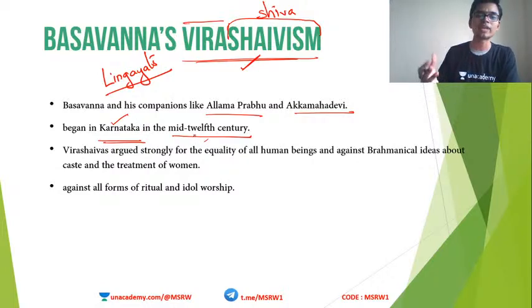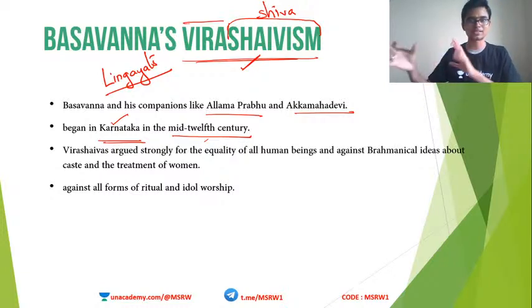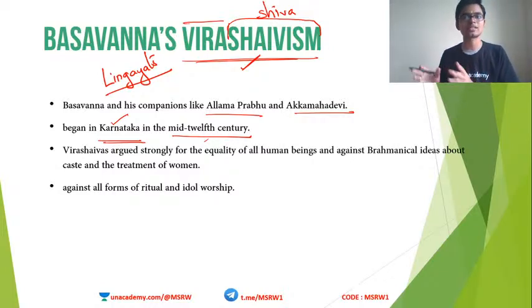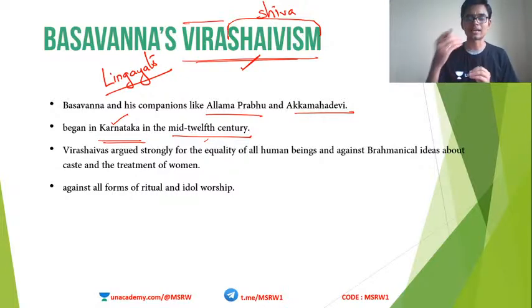They argued that all human beings are equal. They were against Brahmanical ideas of caste differences and patriarchy. They said that it doesn't matter what caste a person is born in, or if he is a man or a woman, all people are one and the same in front of God. They were also against all forms of sacrifices, idol worship, and other rituals. They preached devotion and bhakti rather than surrendering to the Brahmanical methods of sacrifices, rituals, idol worship, etc.